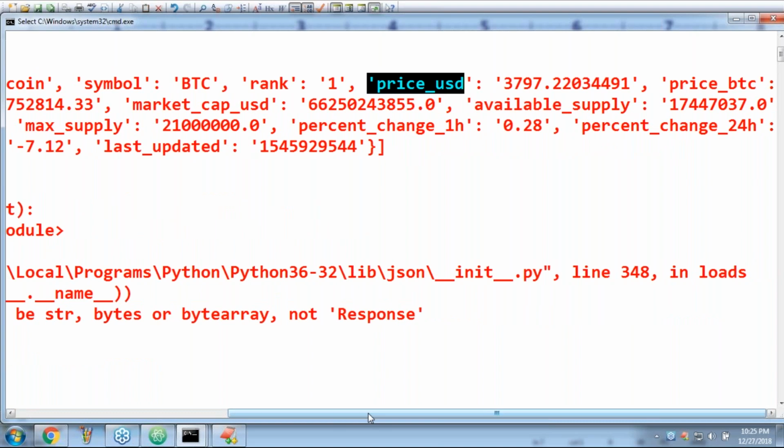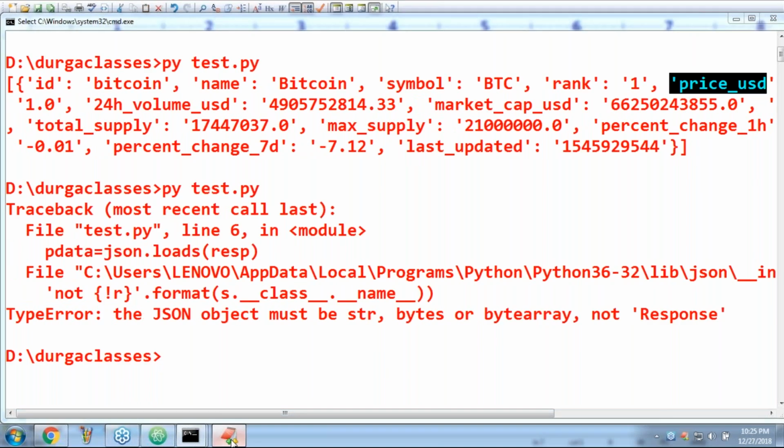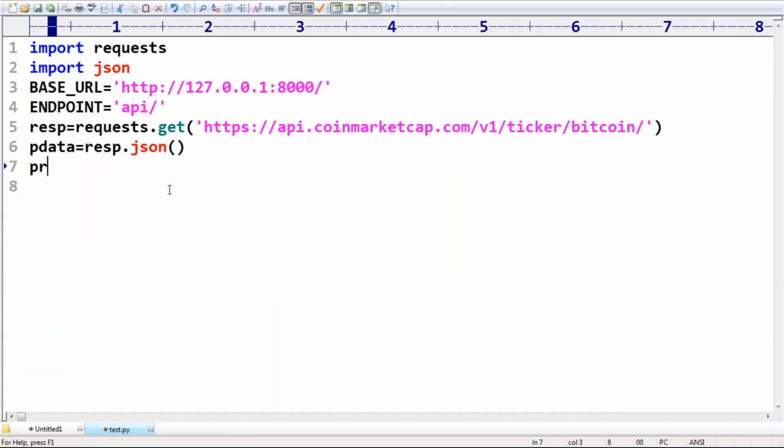Now what I'm trying to take is, observe that. So print of bitcoin price in dollars, in USD, is print of p data of 0. P data is the list. In that 0 means a dictionary.